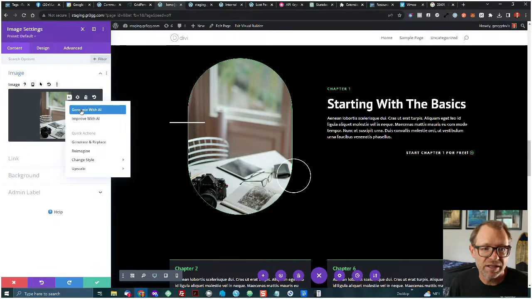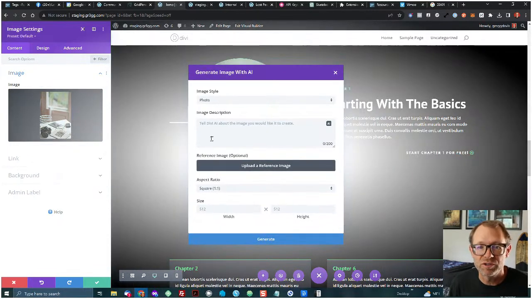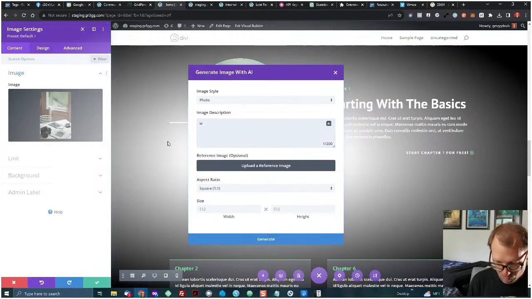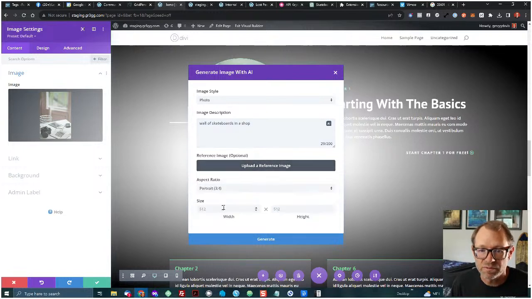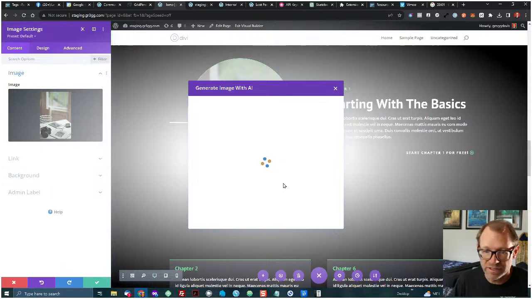Let's just take and generate a brand new image with AI. For this one, I want a wall of skateboards in a shop. Again, I'll bring it to portrait.